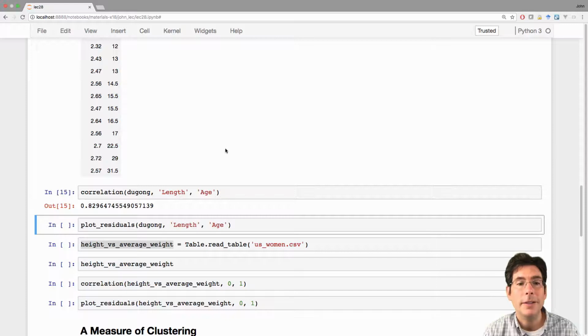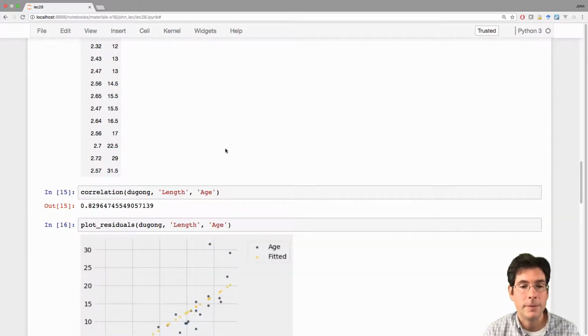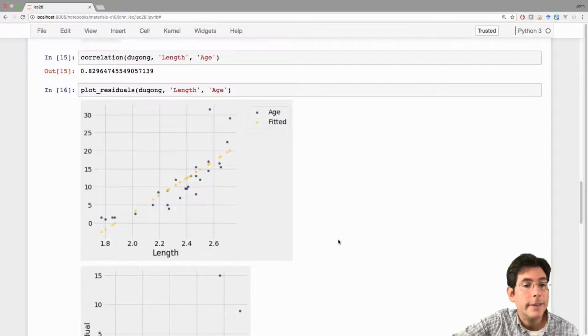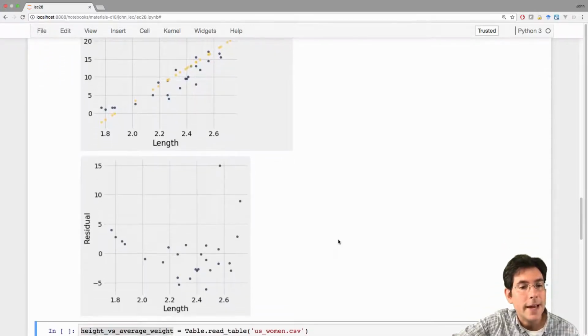You can have nonlinear associations that still have a high linear correlation. So here's a scatter diagram of the length of the dugong and its age. The blue dots are actual dugongs, and the yellow dots are the fitted values on the regression line. And yeah, that line looks pretty good until you look at the scatter diagram of the residuals.